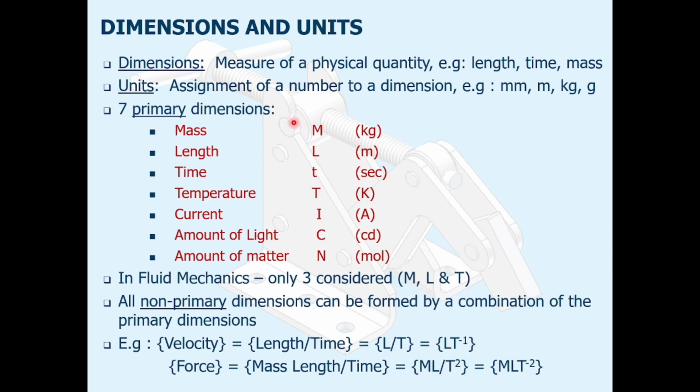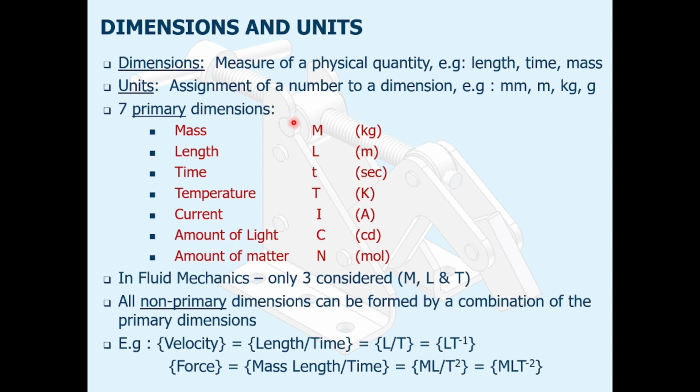Okay, dimensions and units. Dimensions and units are very important to measure a physical quantity. For example, length and mass, while units are the assignment of a number to a dimension, for example millimeter, meter, kilogram, gram, and so on. So there are seven primary dimensions.